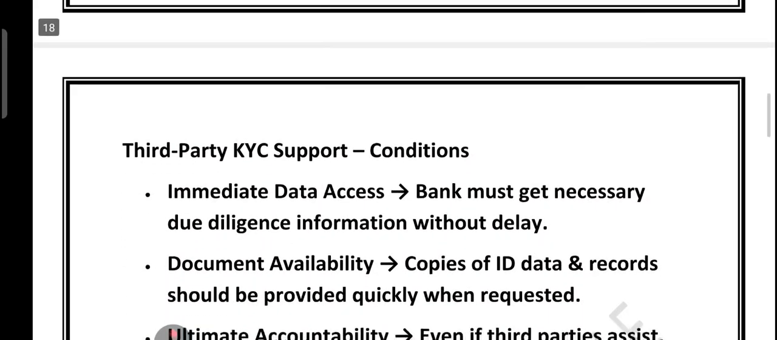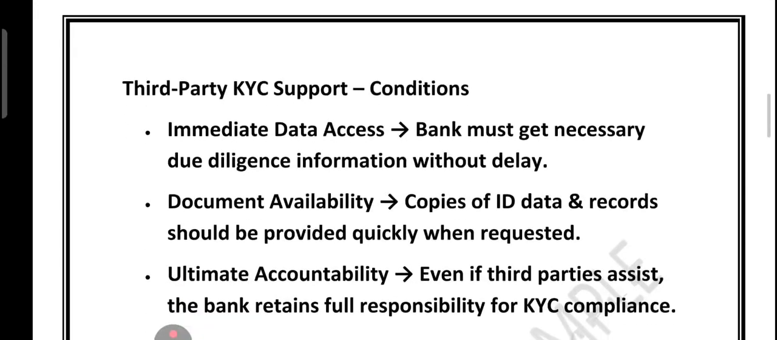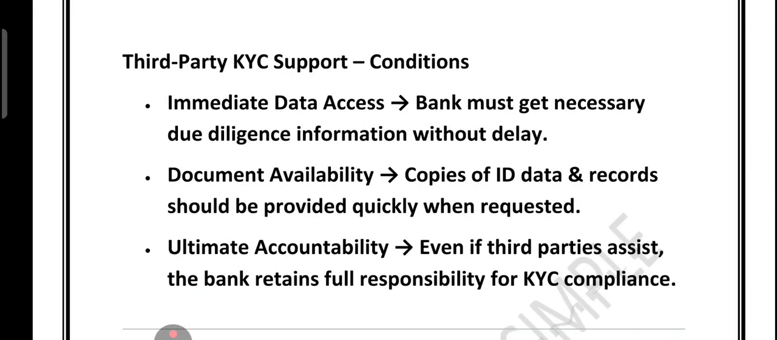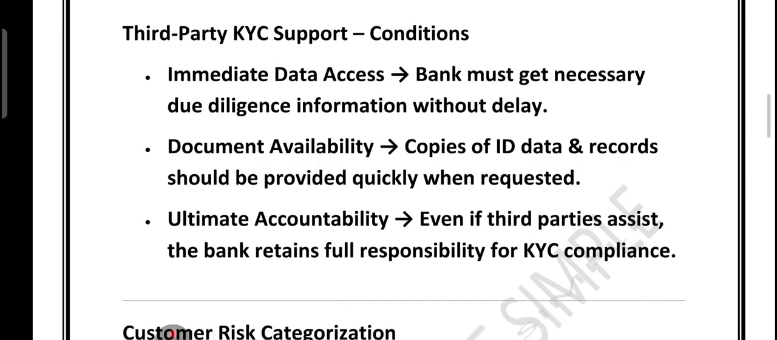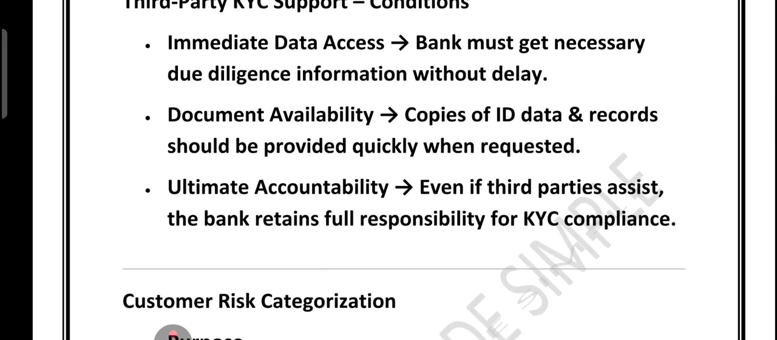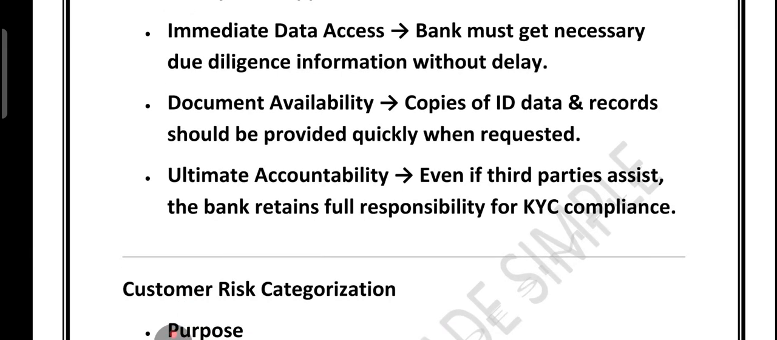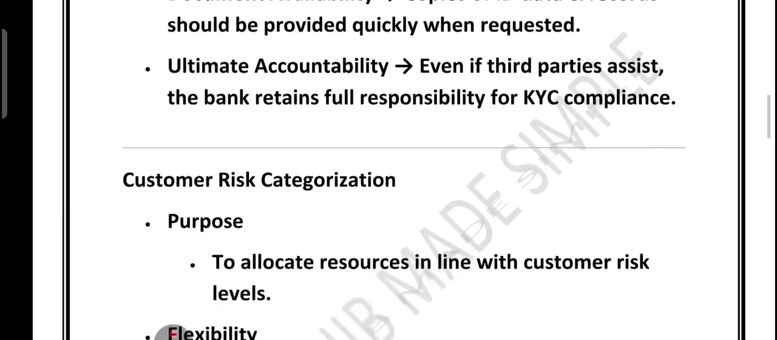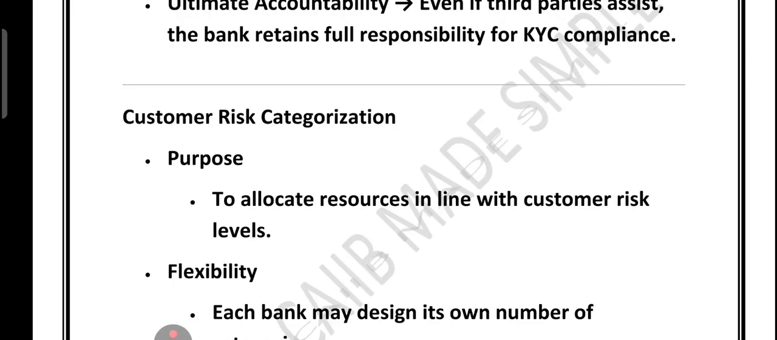Now friends, let's talk about the third party KYC support and conditions. So the key condition is immediate data access, which means the bank must get all necessary information from the third party without delay. Then document availability: copies of ID data and copies of records should be provided quickly upon request. Then ultimate accountability: even if a third party helps, the bank remains fully responsible for KYC compliance.